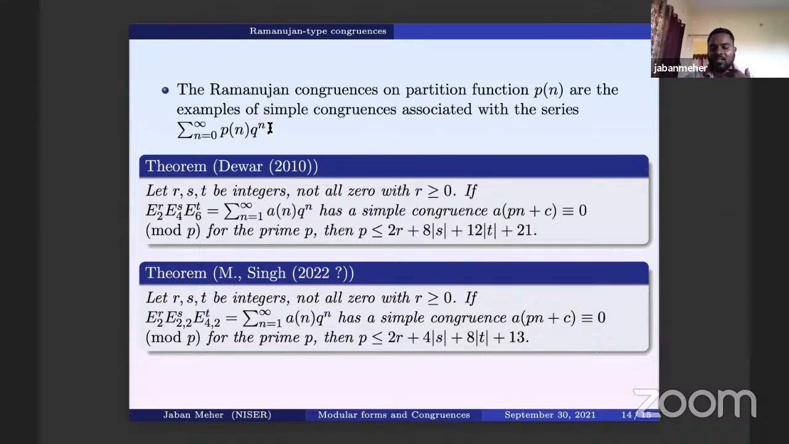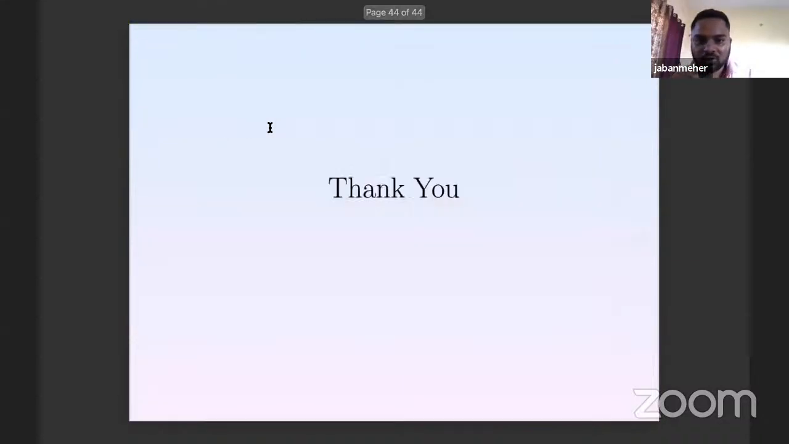I have not got into the details of this proof, but the proof again involves some deeper theory of mod p modular forms. Okay, so I think I am done. Thank you.